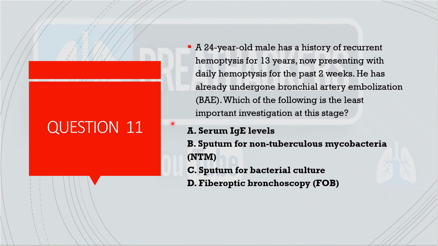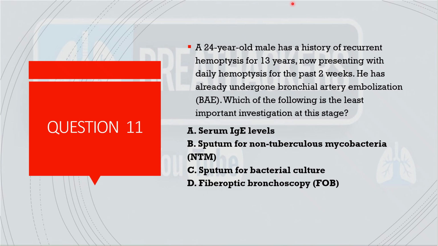So I don't know if this question is absolutely correct or the options are absolutely correct. And everyone will have a different opinion and different answer for this question. But I'll explain my part of the answer. So for me, A will be the right answer because the patient has chronic hemoptysis and BAE has already been done.